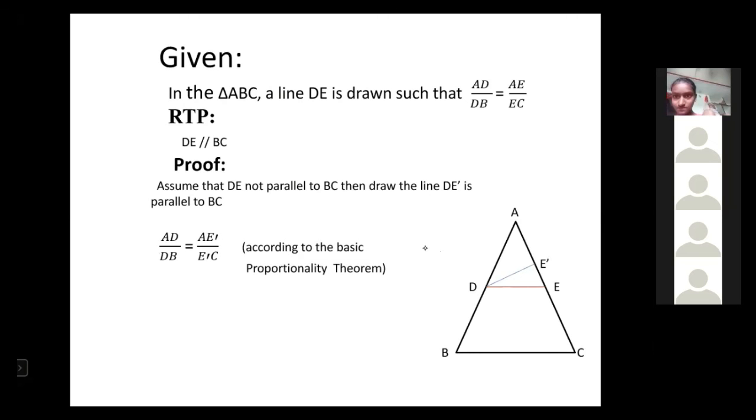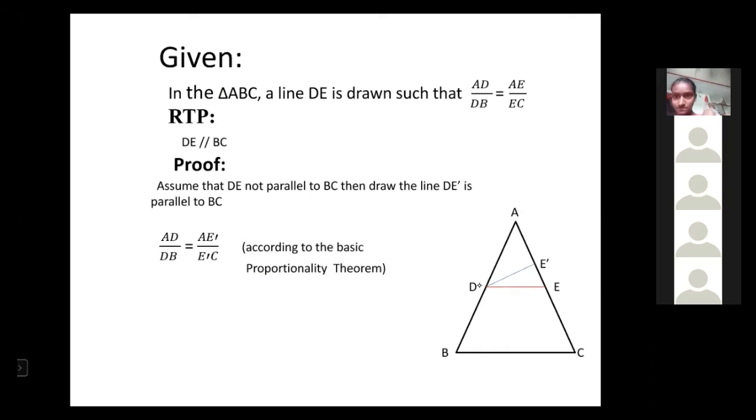Now, according to the Thales theorem, if DE dash is parallel to BC, then any line parallel to one side divides the other two sides in the same ratio.